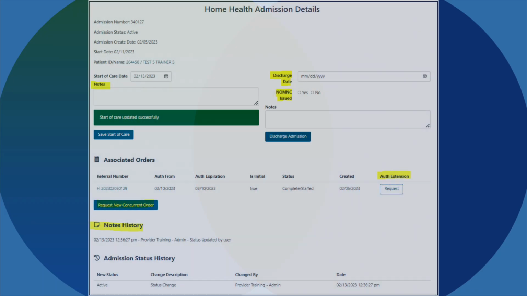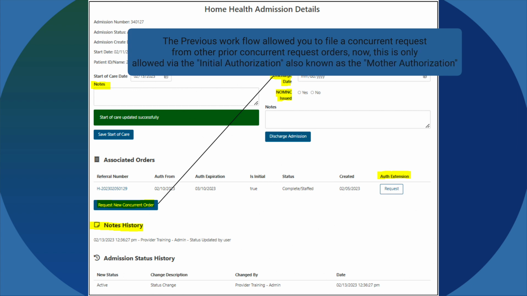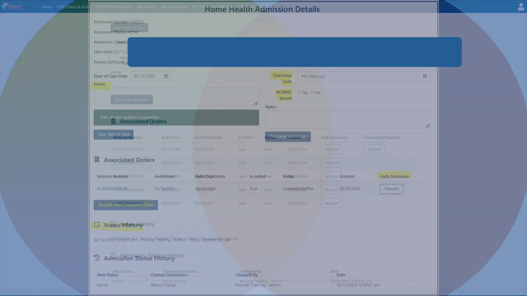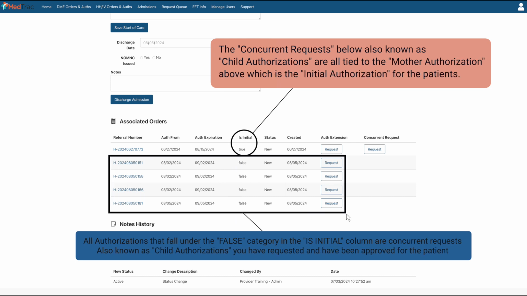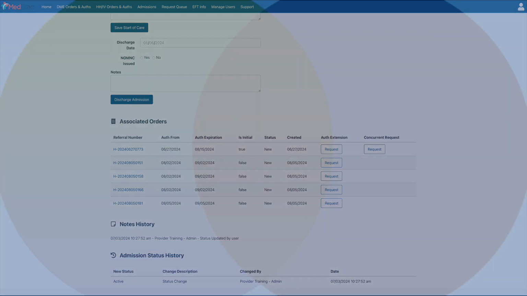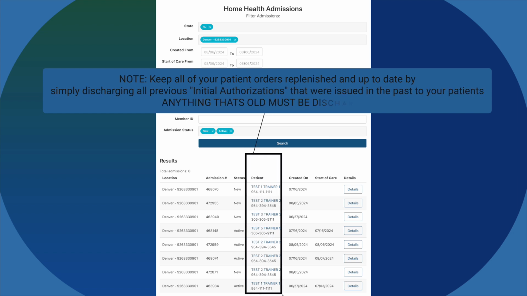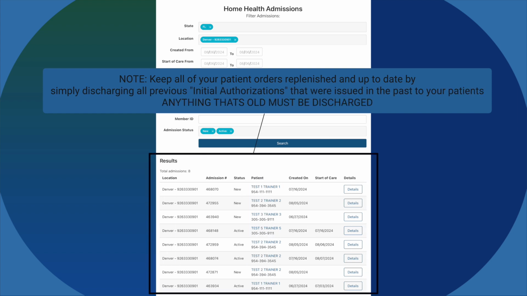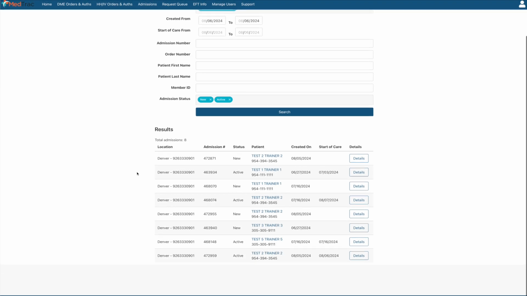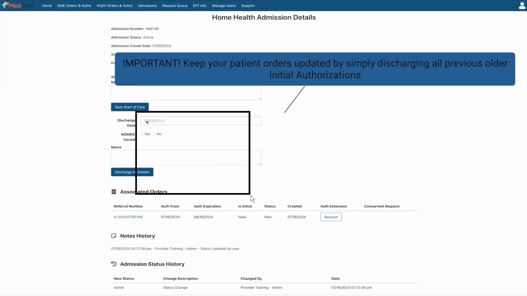The previous workflow allowed providers to file concurrent requests from any assigned orders for patients. This caused some confusion when it came time to filing a claim. The new enhancement now ties a concurrent request, also known as a child authorization, to the initial authorization, also known as the mother authorization. It's important to keep in mind that in order to maximize the benefits of this new workflow process, you must keep your patient orders up to date and replenished in your portal profile. This includes ensuring that any initial authorizations, also known as mother authorizations, that were previously assigned to your agency profile are properly discharged.